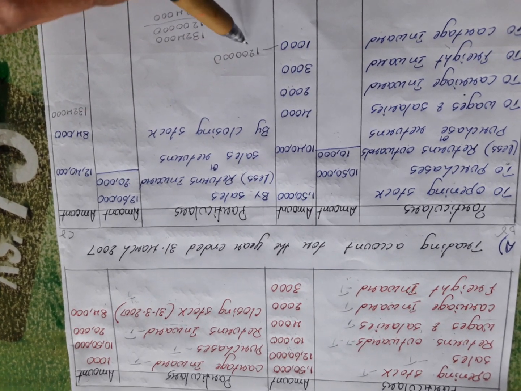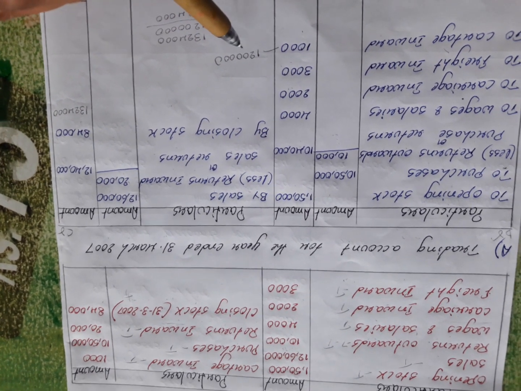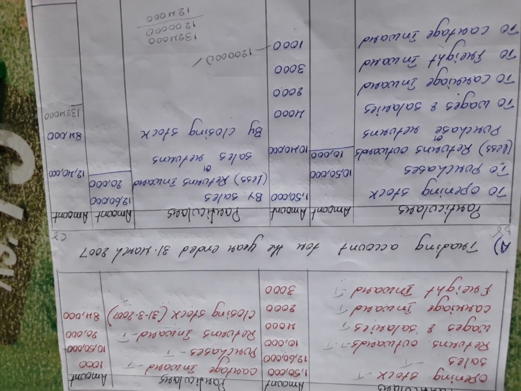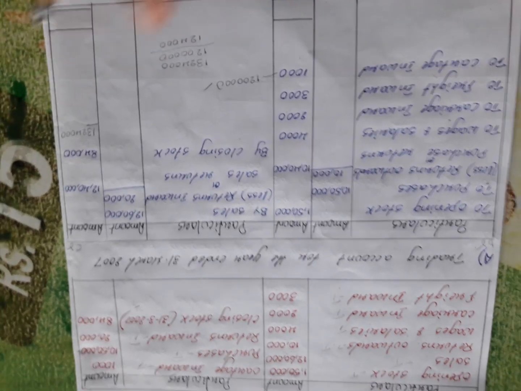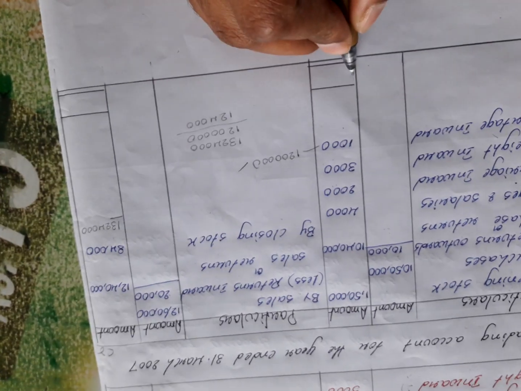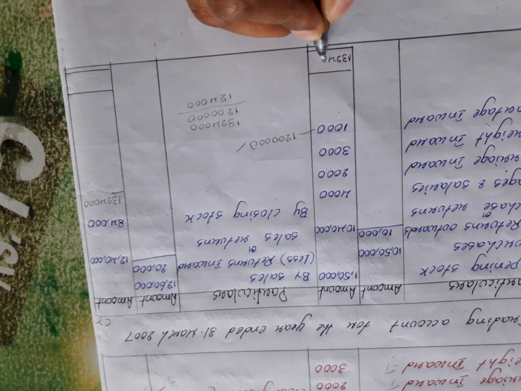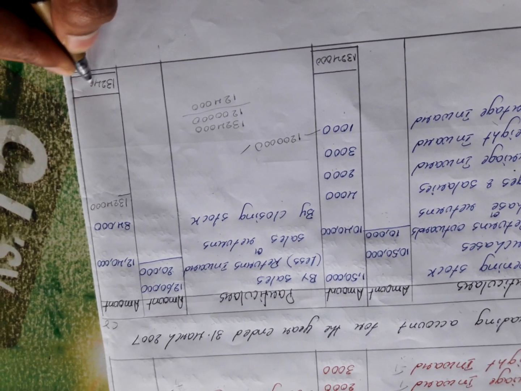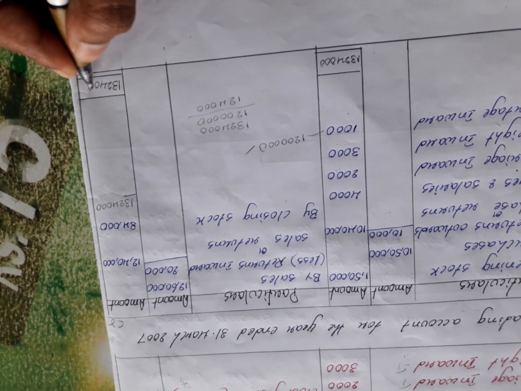All this total becomes 12 lakhs. Which is higher, 12 lakhs or 13 lakhs 24,000? 13 lakhs 24,000 is higher. That amount I have to write here, in both the columns: 13 lakhs 24,000.